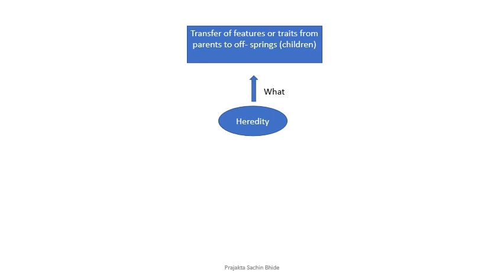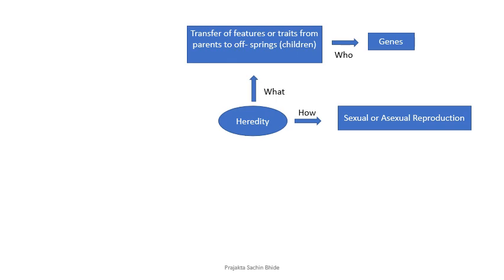That is, traits are passed on from one generation, the parent generation, to the next generation, the progeny or offspring. Who does that? Genes. How is that possible? Because of sexual and asexual reproduction. You remember we have studied this.